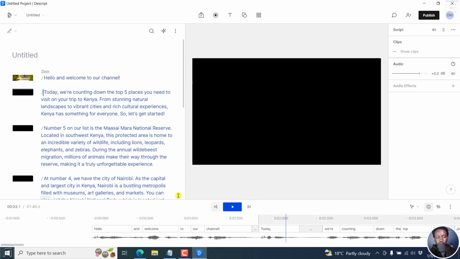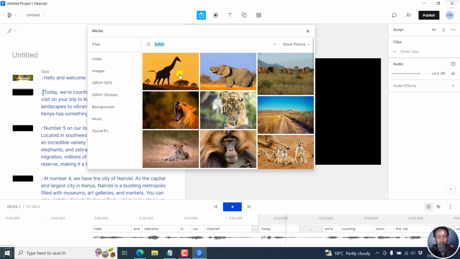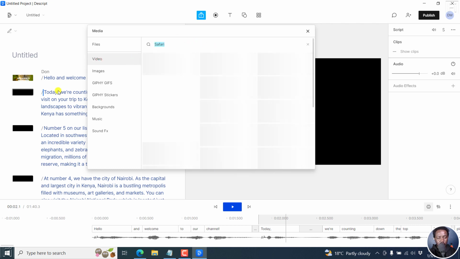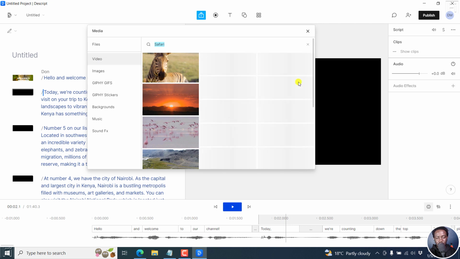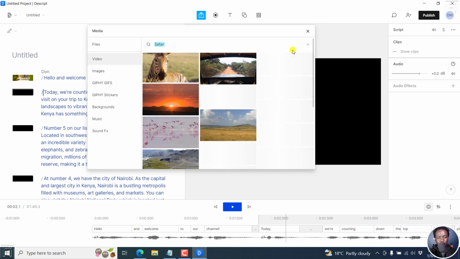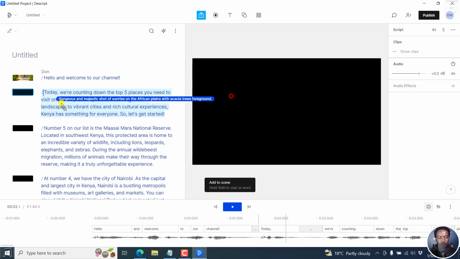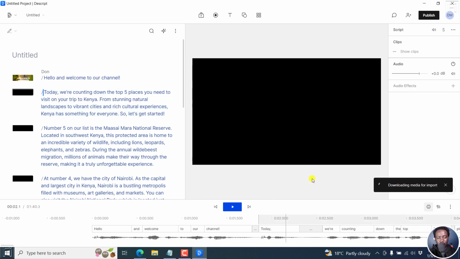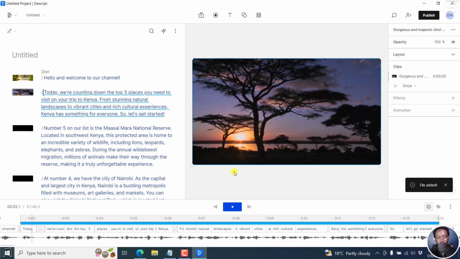So what we are now going to do is just keep populating everything else here. So we can actually just pick anything here. Let's say we go for videos, and then for this next section we probably look for something that people will want to see. Let's say maybe go with this, and it's going to download and add to a different section that we have here. So this may take a bit of time because it's a video, and also depending on your internet connection, the file has been added.